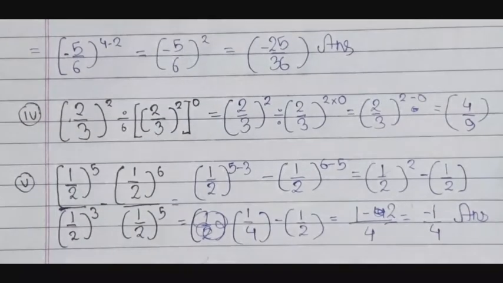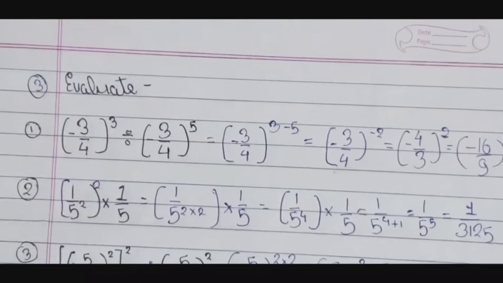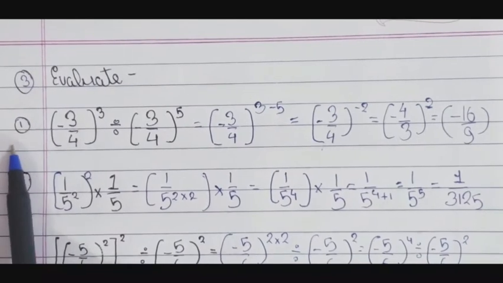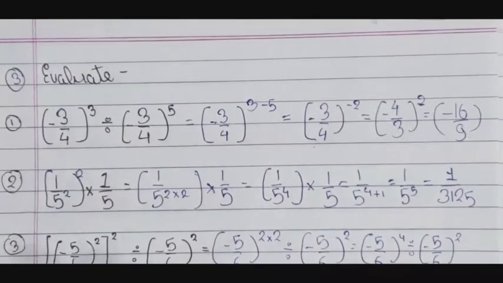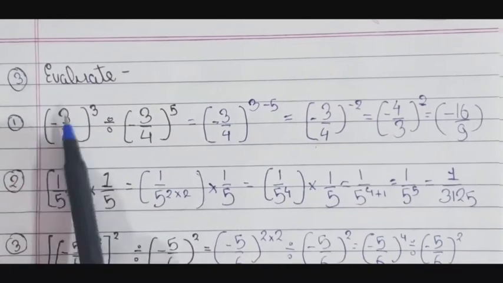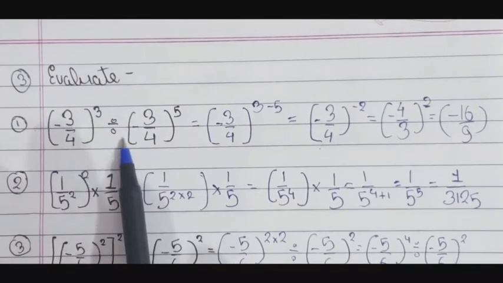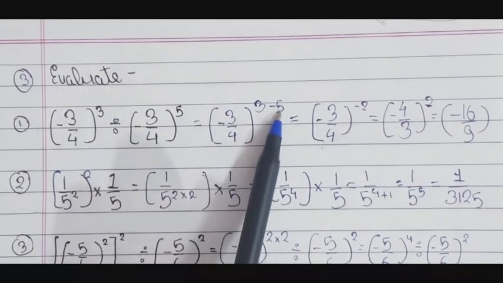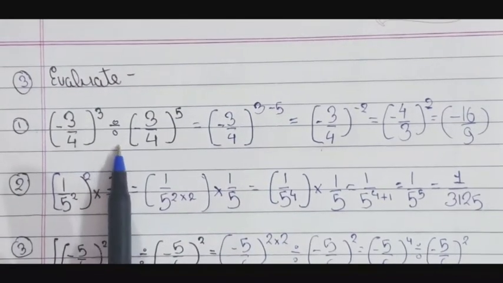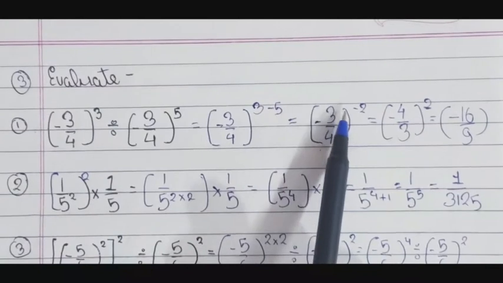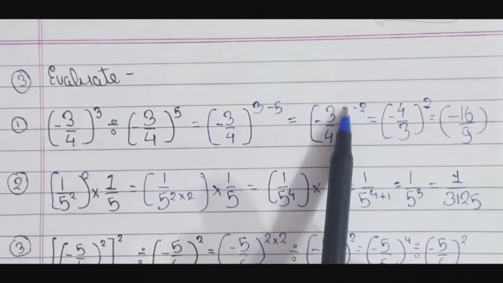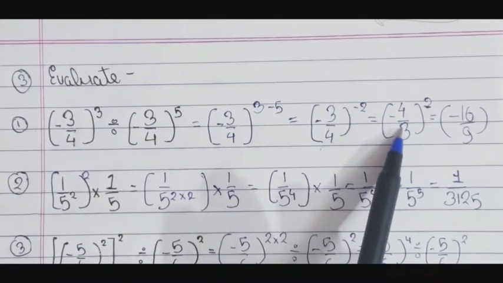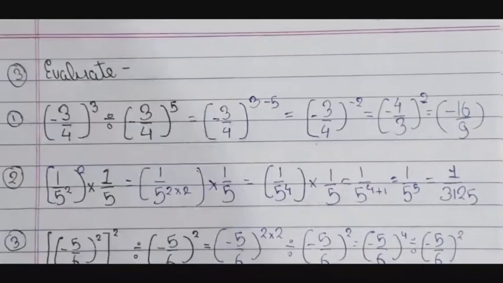So guys, as we have completed the evaluate question, line by line I will tell you again how we have solved it. Our first question: (minus 3 by 4) to the power 3 divided by (minus 3 by 4) to the power 5 is equal to (minus 3 by 4) to the power 3 minus 5, because there is a division sign. That is equal to (minus 3 by 4) to the power minus 2. Because the negative power is not accepted in the answer, we will reciprocate. It is (minus 4 by 3) to the power 2, which is equal to 16 by 9. So this is our answer of the first question.